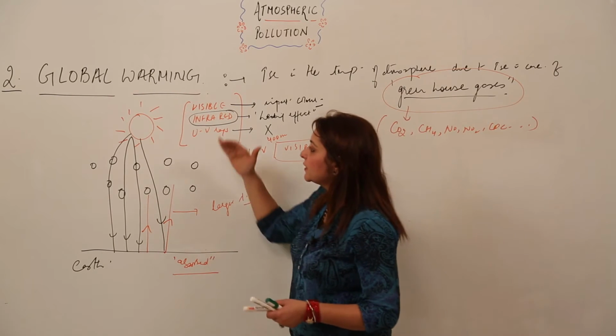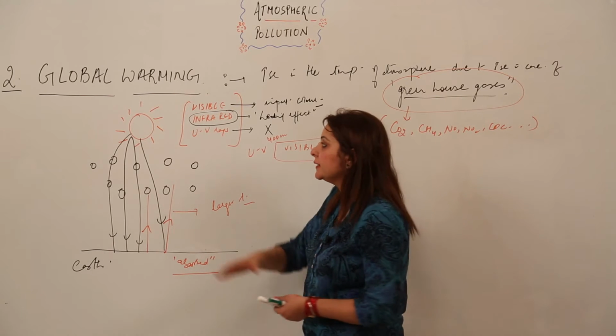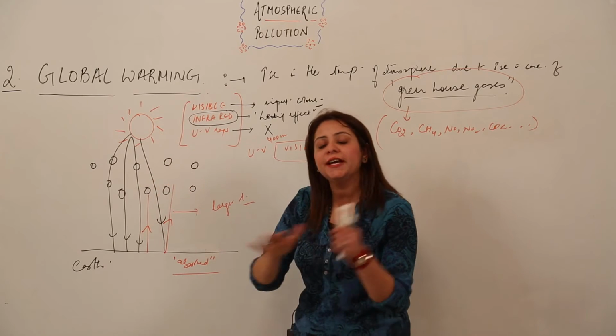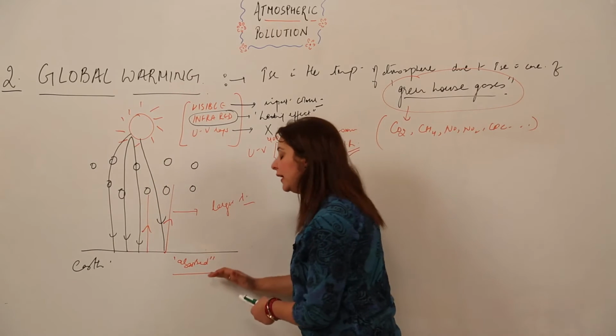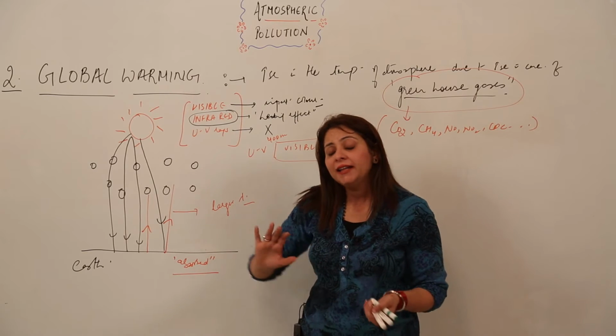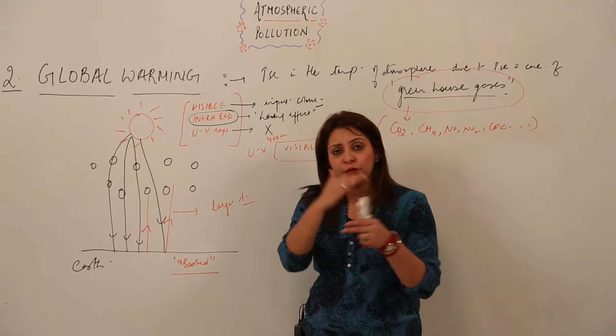So that means when the wavelength is more than 700 nanometer, that is infrared rays, and when they are falling on the earth and passing through the atmosphere, they get to pass through it, right? But on striking the earth, few get absorbed and few are reflected, and these reflected ones now have a larger wavelength. That means the wavelength increases, right?